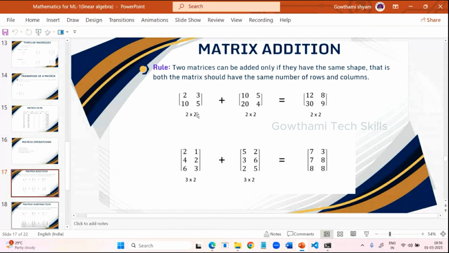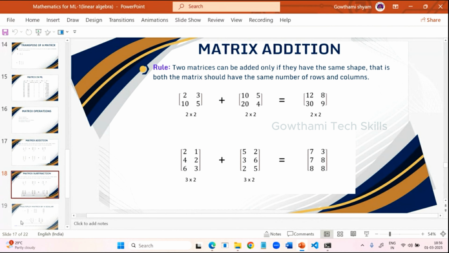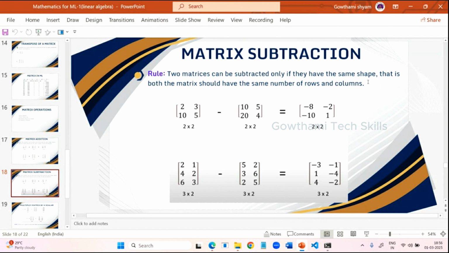If it is 3 by 3, the other should also be 3 by 3. If it is 2 by 3, it should also be 2 by 3 only. 3 by 2 or 4 by 2, it is not happening. It throws an error. Same shape means both matrices should have the same number of rows and columns. Then only you can perform it. For subtraction also it should have the same shape, the same number of rows and columns in both matrices. Then only you can perform subtraction.